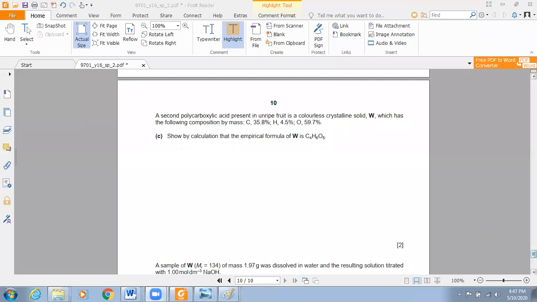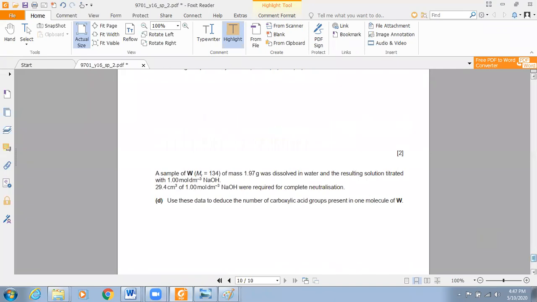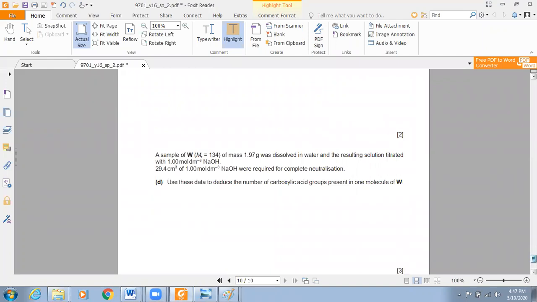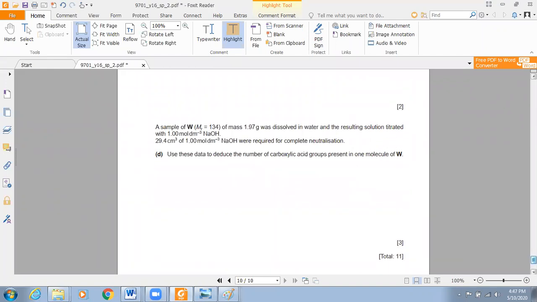A sample of W, Mr 134, of mass 1.97 gram was dissolved in water, and the resulting solution titrated with 1 mole per dm cube sodium hydroxide. 29.4 cm cube of 1 mole per dm cube sodium hydroxide were required for complete neutralization. Use this data to deduce the number of carboxylic acid groups present in one molecule of W.